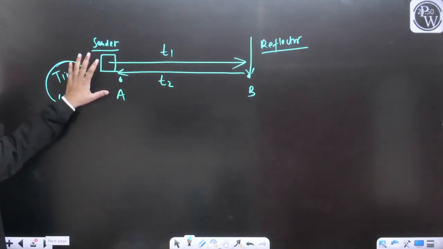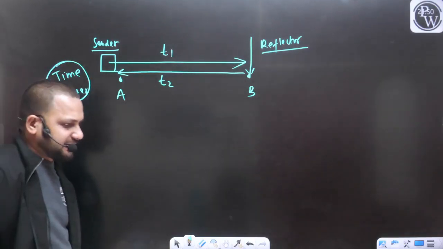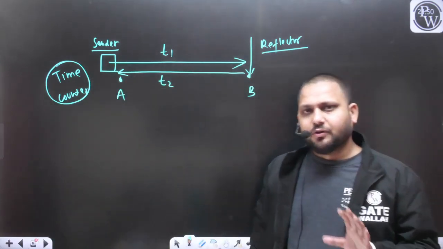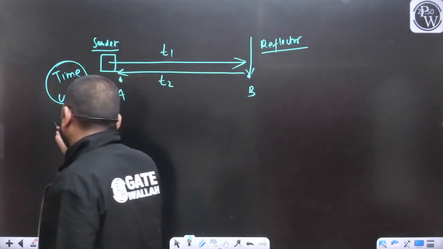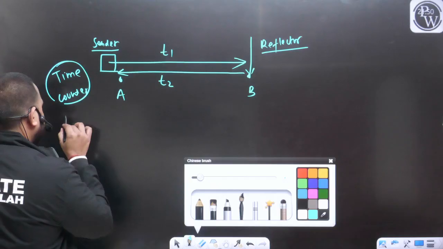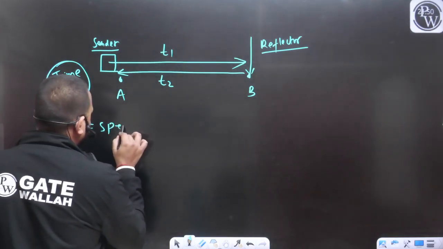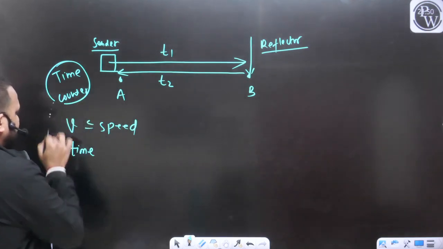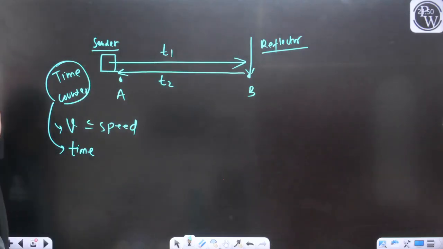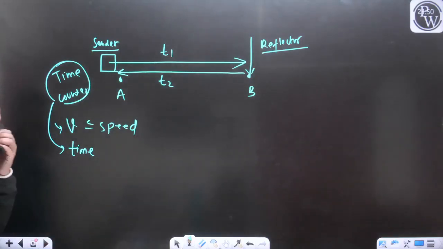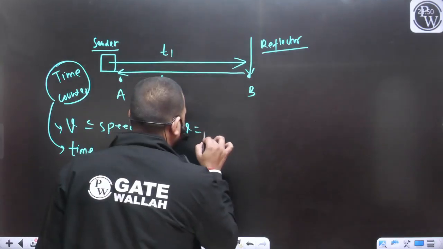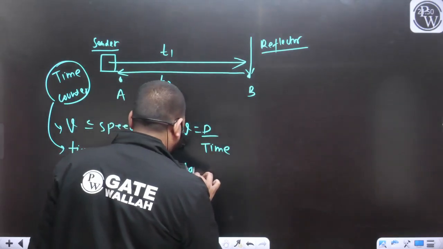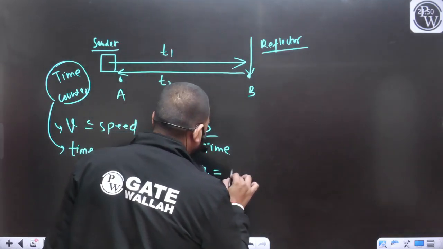Whatever radiation we are using, we know all the characteristics of that radiation. Yes or no? We are using the known radiation, so that means we know the speed. Speed is known to us. Time we can measure with the help of the time counter. Again, we can use the expression velocity is equal to distance upon time, or we can calculate the horizontal distance between the point A and B as V into T.